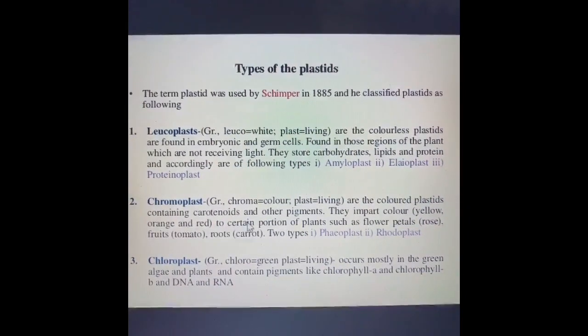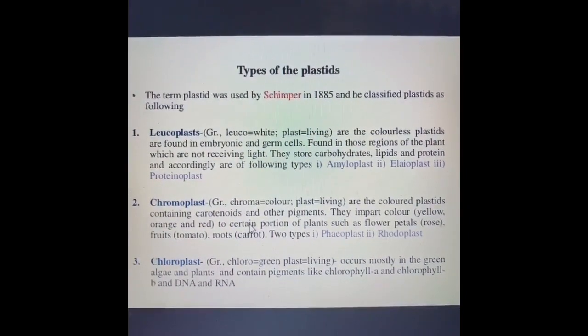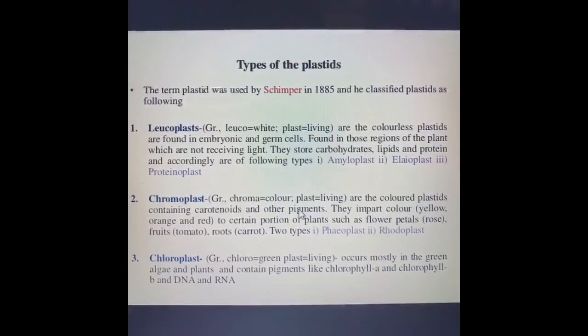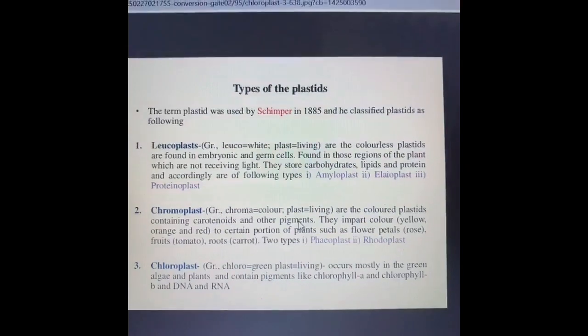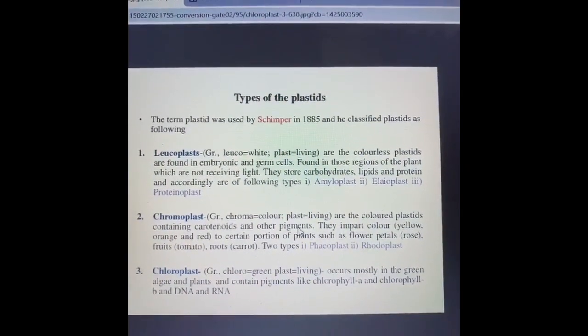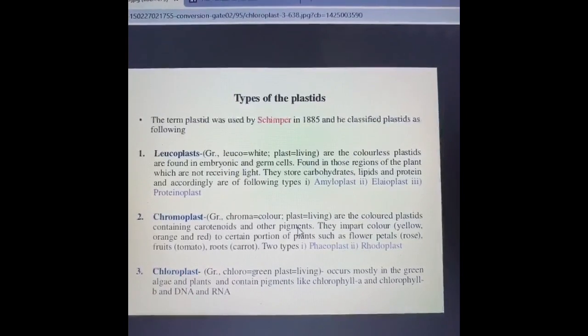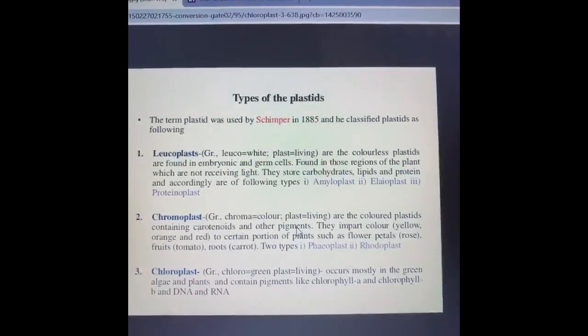In chromoplast, chlorophyll is absent, that is, the green color pigment is absent. They have carotenoids and other pigments, and they give colors to the different plant parts, like the different flowers are variously colored. Even you have seen some petals, some leaves of different plants getting colored, like some leaves of the bougainvillea plant get colored. This is just due to the chromoplast pigments.